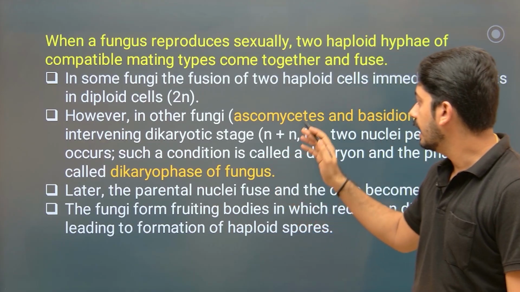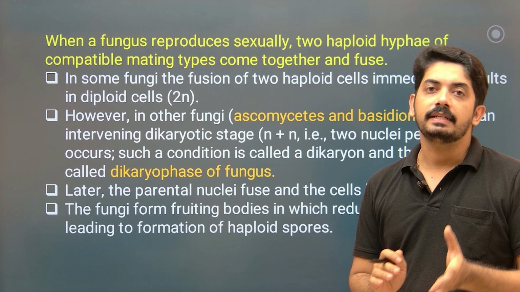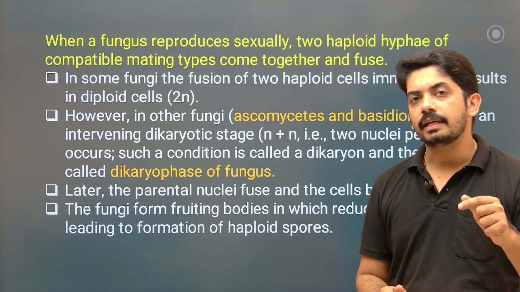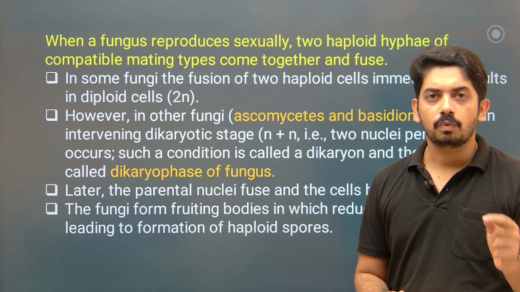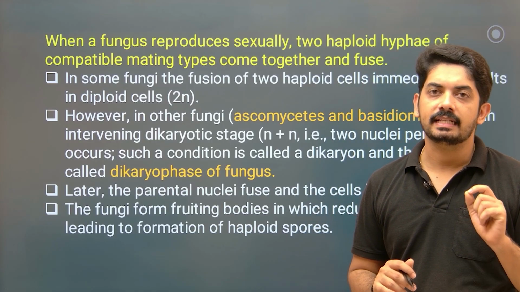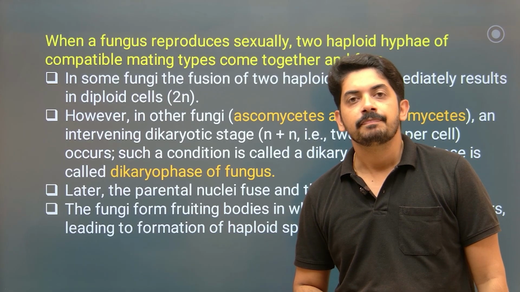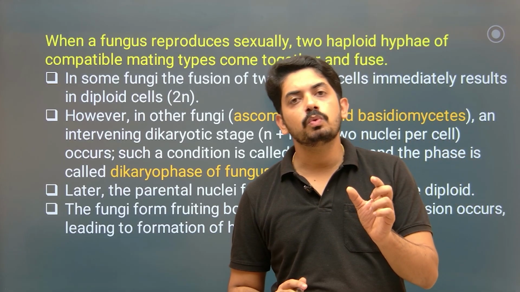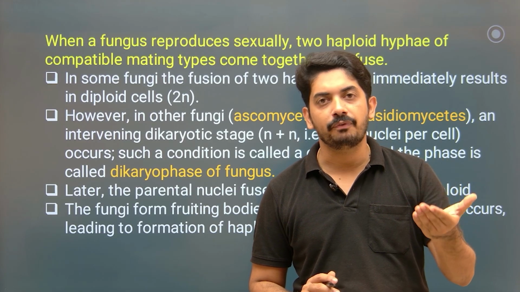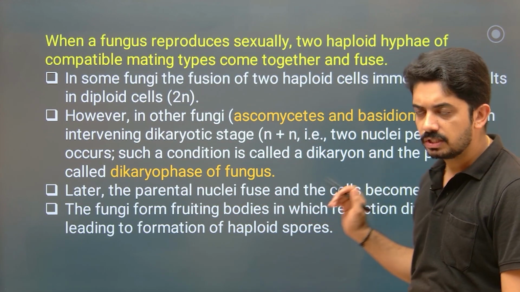However, in other fungi, Ascomycetes and Basidiomycetes, there is one intervening stage. That means plasmogamy takes place, but it is not immediately followed by karyogamy. So what happens? In a cell you observe 2 nuclei, an N plus N condition. This is very special in the case of Ascomycetes and Basidiomycetes. This cell having 2 nuclei is called a dikaryon, and this phase is called the dikaryophase. Later the parental nuclei fuse and the cell becomes diploid.